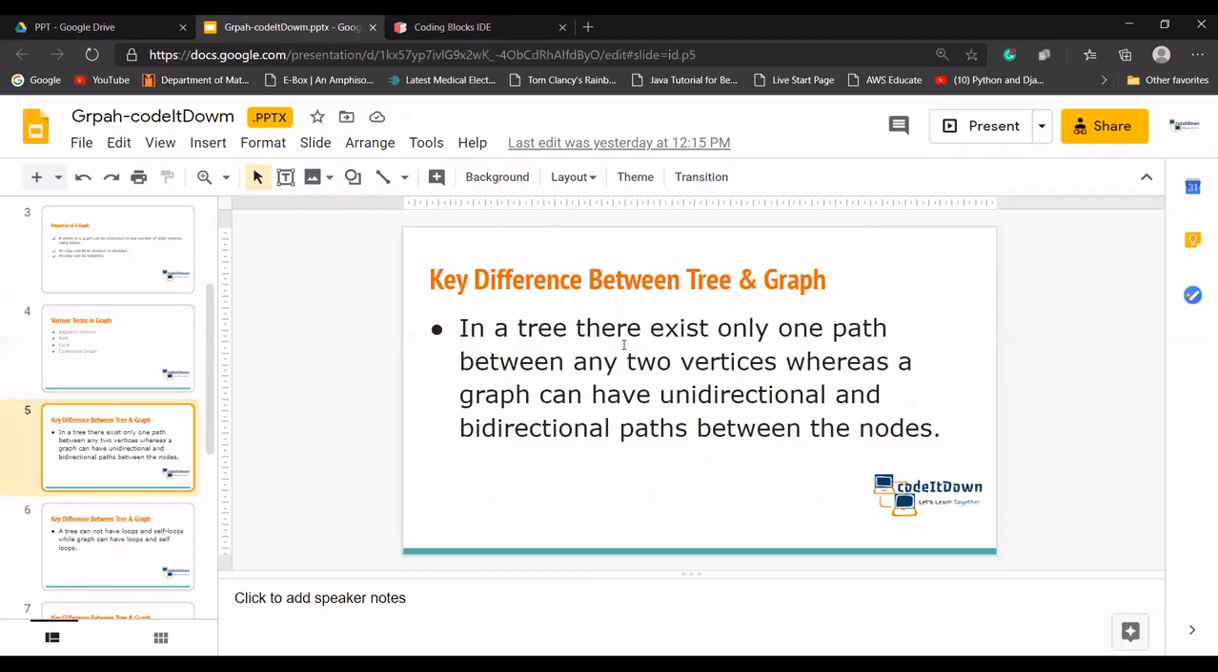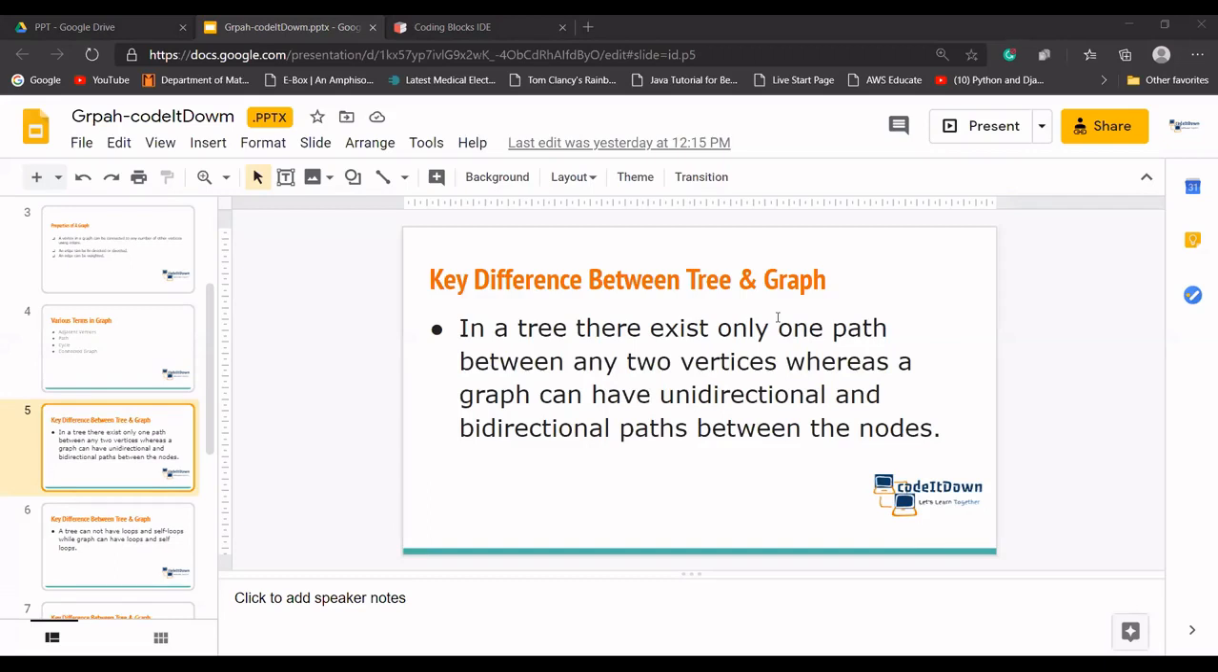so let's talk about the key differences between trees and graphs. The first difference is what we have written in the PPT. In a tree, there exists only one path between any two vertices, whereas a graph can have unidirectional and bidirectional paths between the nodes. We have already discussed that in a tree, a child can have only one parent. It cannot have more than one parent in the tree.